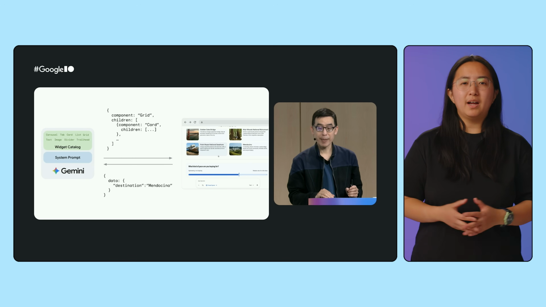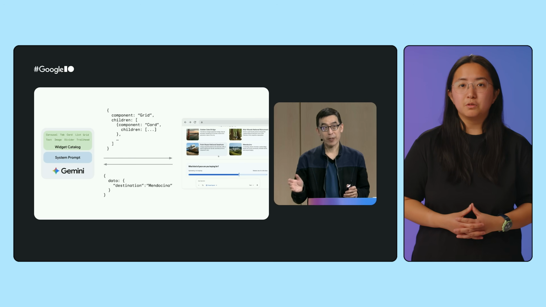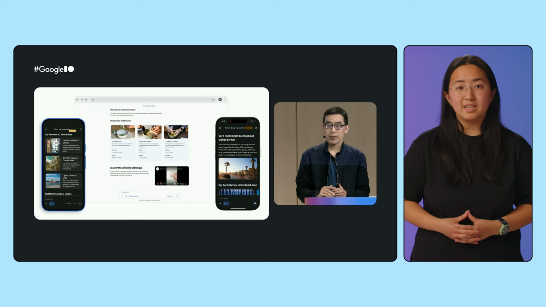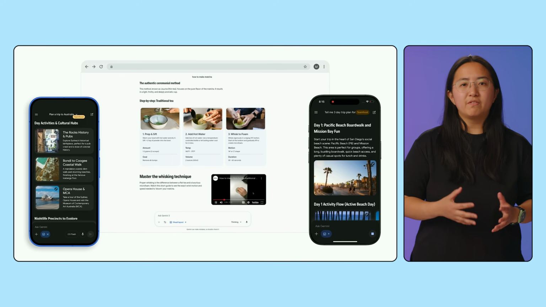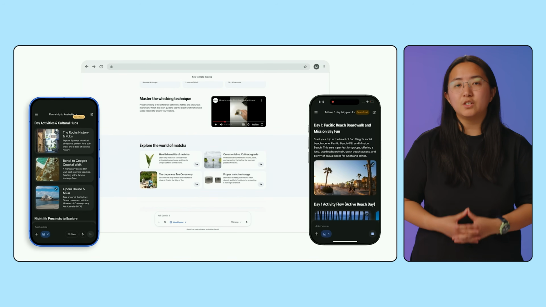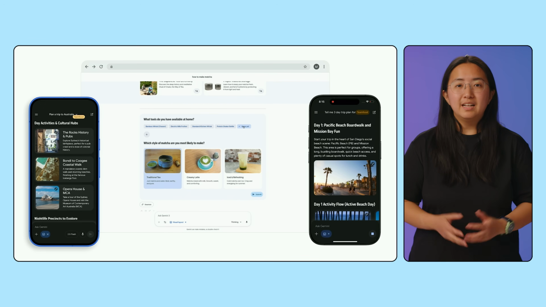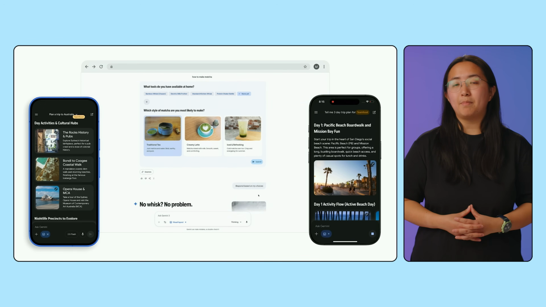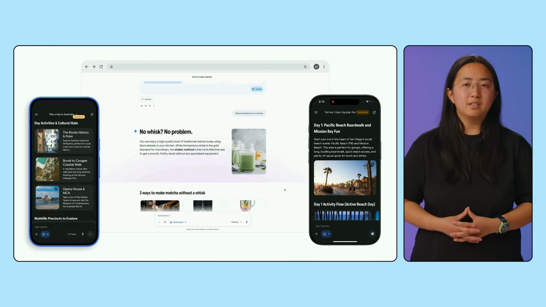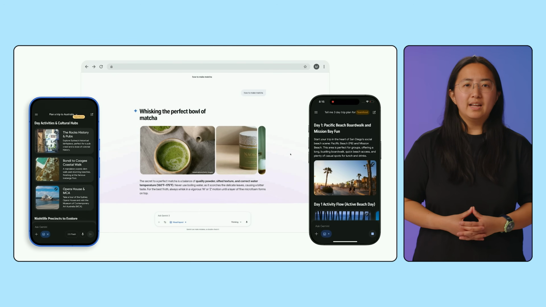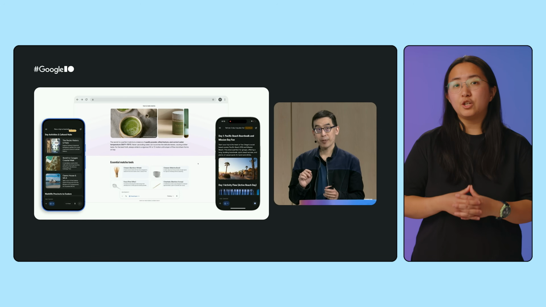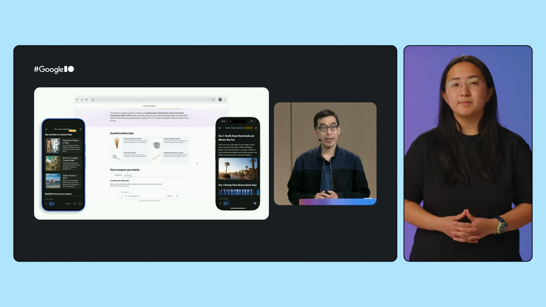Still not sure about GenUI? Li-Te Cheng and his team at Google DeepMind were pioneers in the GenUI space. They built one of the very first examples of GenUI with the visual layout experiment that landed in the Gemini app late last year. Li-Te made some time to stop by and tell us why GenUI matters, why Flutter is such a great tool for it, and he even shared some tips for building your own GenUI experiences.